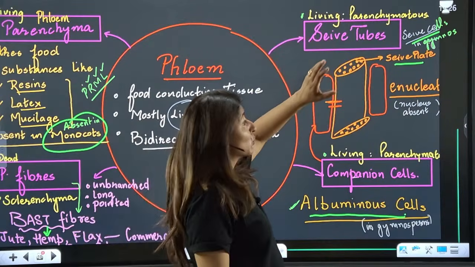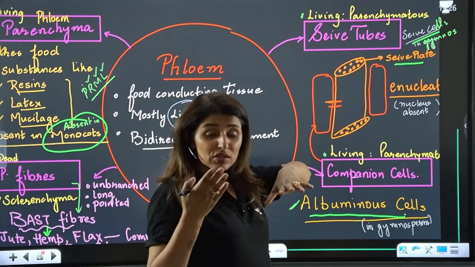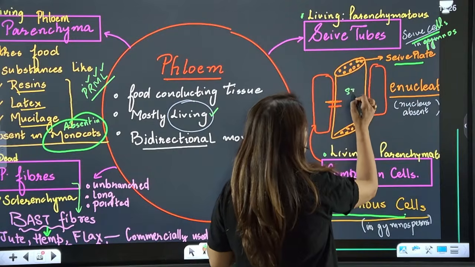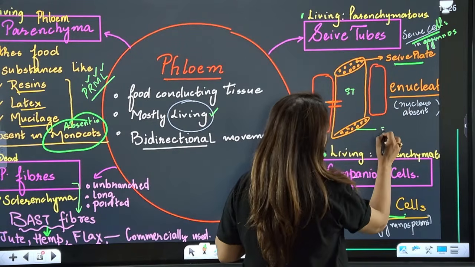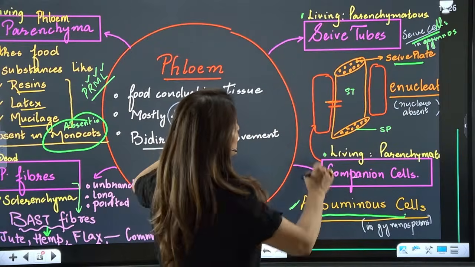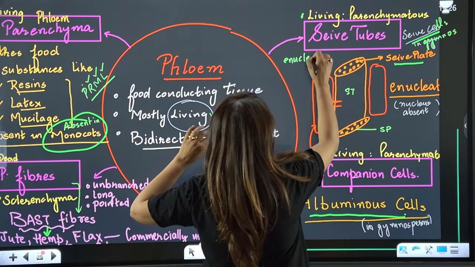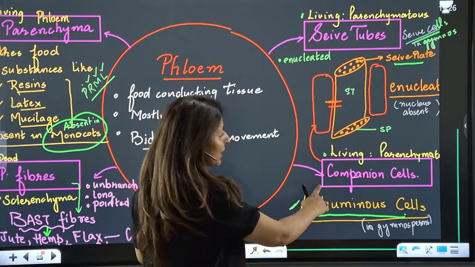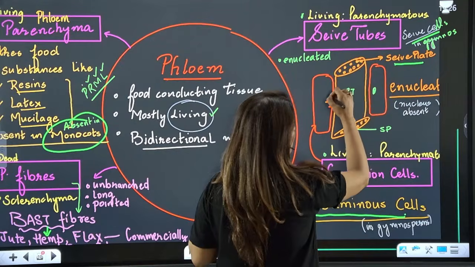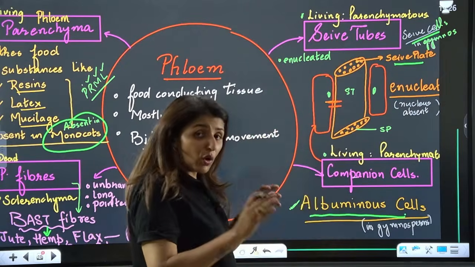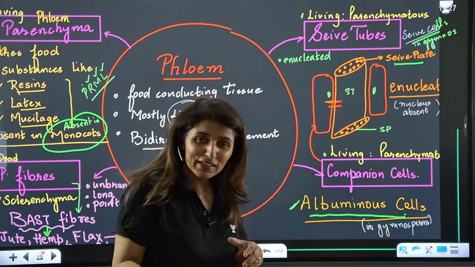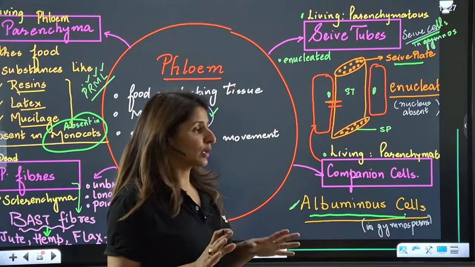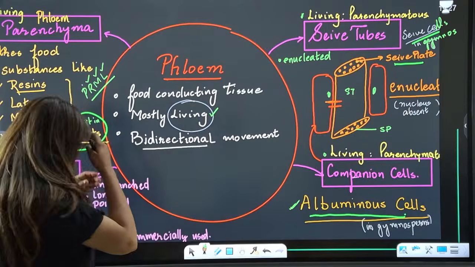Now let's talk about sieve tube. What does sieve mean? Sieve means the one which is used for filtration. So this is the sieve plate. The end of the sieve tube has sieve plates. Now, sieve tubes don't have their own nucleus, hence they are enucleated. So in order to control and regulate the sieve tubes, companion cells are always present in the vicinity of the sieve tube. This is the companion cell. You will always see the companion cell giving company to the sieve tube for control and regulation, because the sieve tube doesn't have its own nucleus. Are we clear?